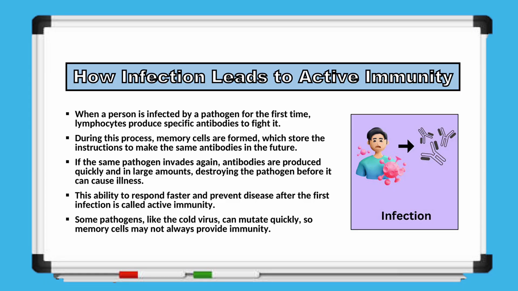This ability to respond faster and prevent disease after the first infection is what we call active immunity. However, some pathogens, like the cold virus, can change or mutate quickly, so memory cells from a previous infection may not always provide full protection.